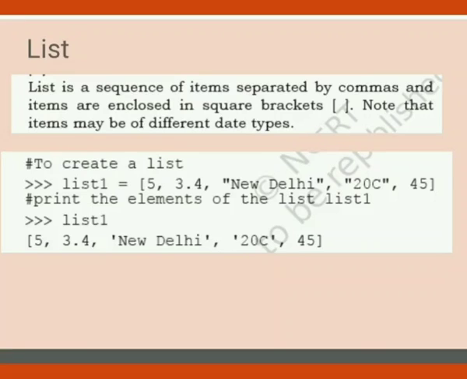So list1 is equals to, how is list created? With the help of square brackets. So here you can see we have put the square brackets. In that we are giving the different values 5, 3.4, New Delhi, 20C, 45. So what we said, list is capable of holding values of different data types. Here you can see so many different data types are there, integer, decimal, string. So it is a mixture of all the data types.